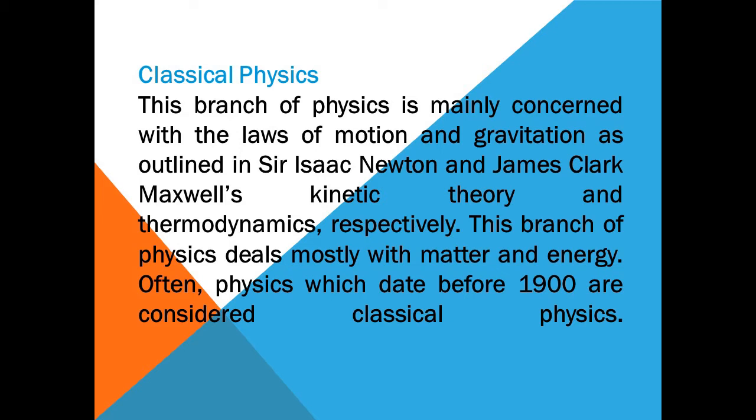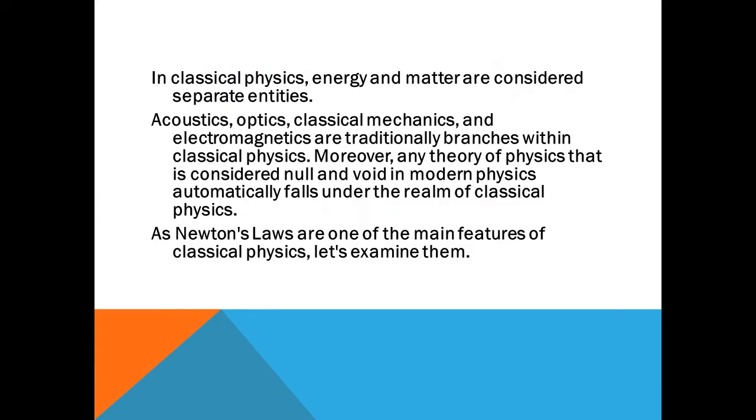Often physics that dates before 1900 is considered classical physics, while physics after 1900 is considered modern physics. In classical physics, energy and matter are considered separate entities. Acoustics, optics, classical mechanics, and electromagnetics are traditionally branches within classical physics. Moreover, any theory of physics that is considered null or void in modern physics automatically falls under the realm of classical physics. Newton's laws are one of the most important features of classical physics.